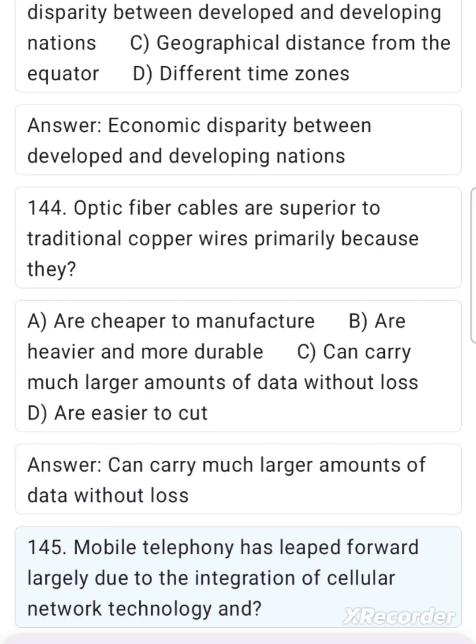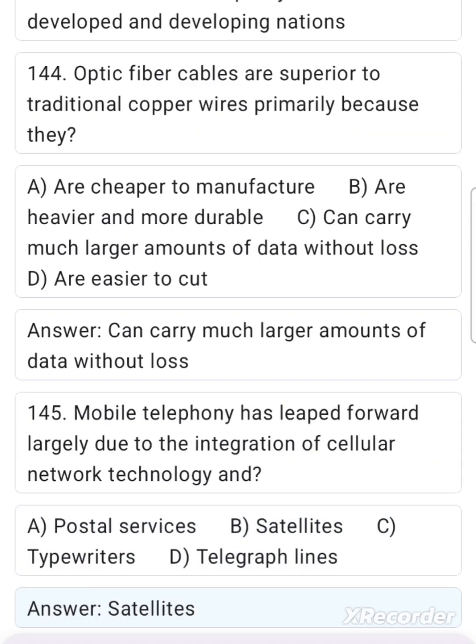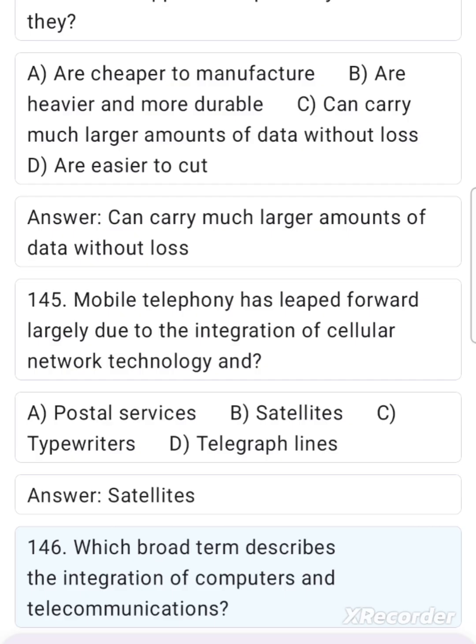145. Mobile telephony has leaped forward largely due to the integration of cellular network technology and A. Postal services. B. Satellites. C. Typewriters. D. Telegraph lines. Answer. Satellites. 146. Which broad term describes the integration of computers and telecommunications?